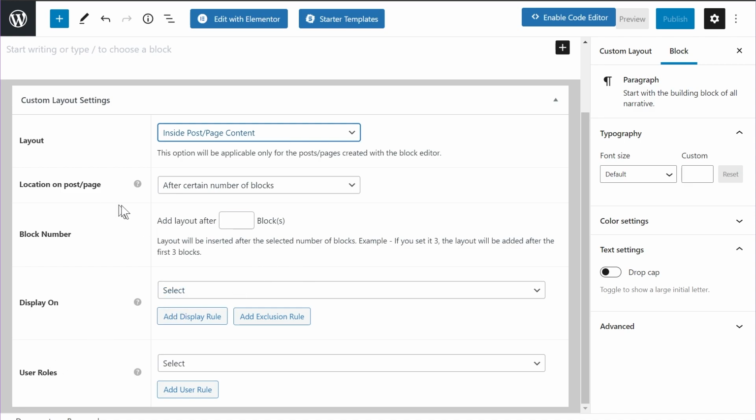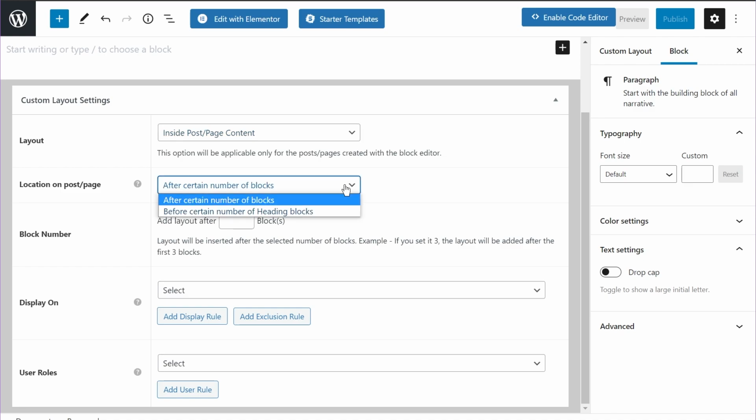So on the location front, you have two options to choose from. You can target the location of the custom layout based on blocks, which obviously you know in the Gutenberg editor, content is based in blocks, or you can also choose heading blocks. So the custom layouts will be added to the post based on the number of headings. Now there's a slight difference. Let me explain what that is.